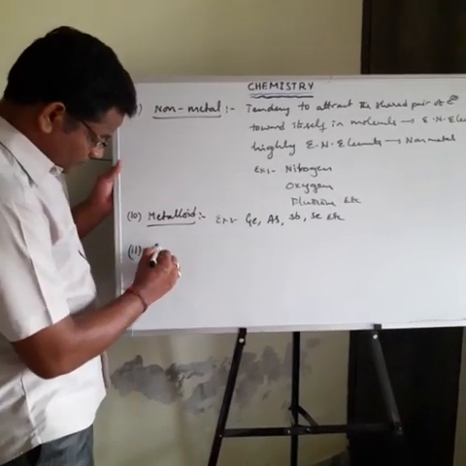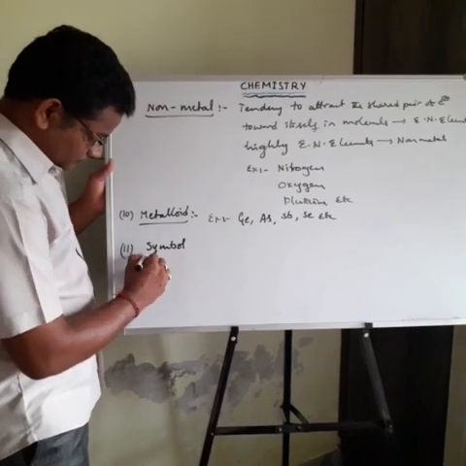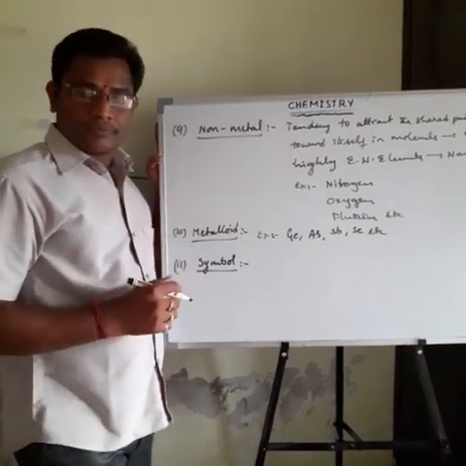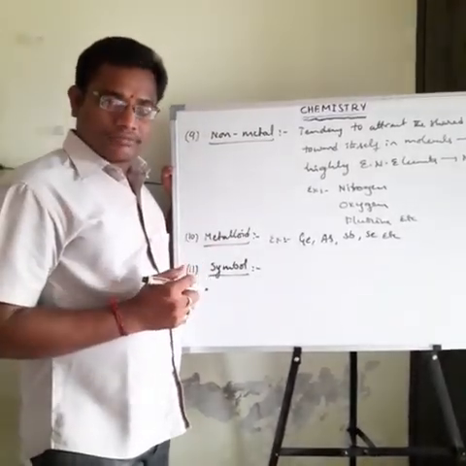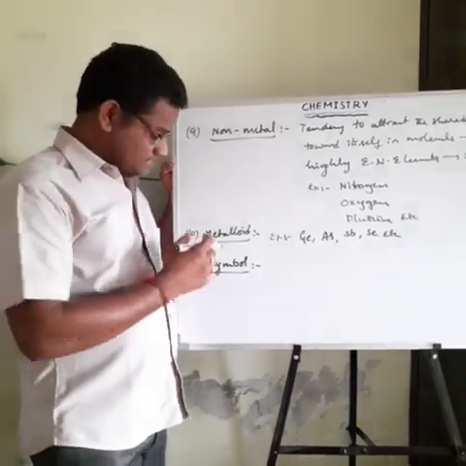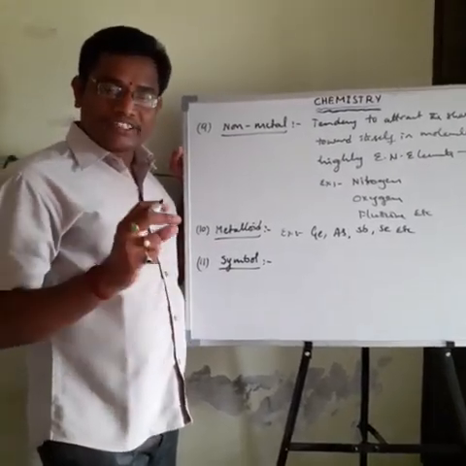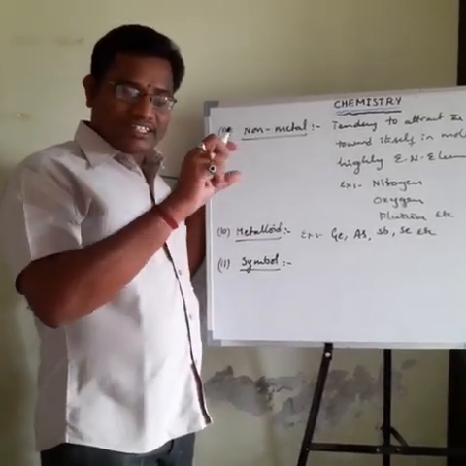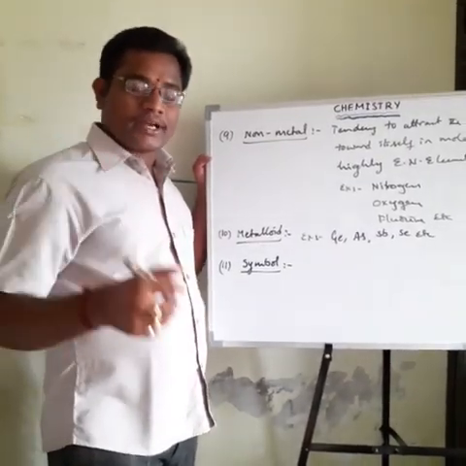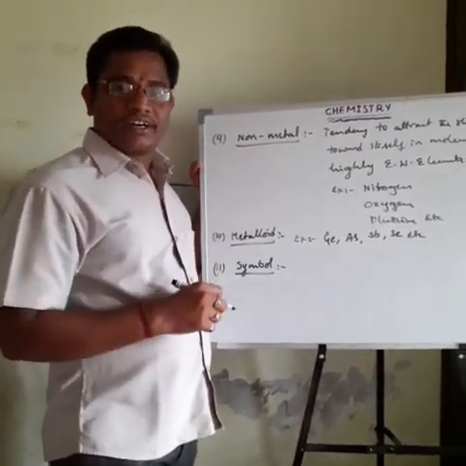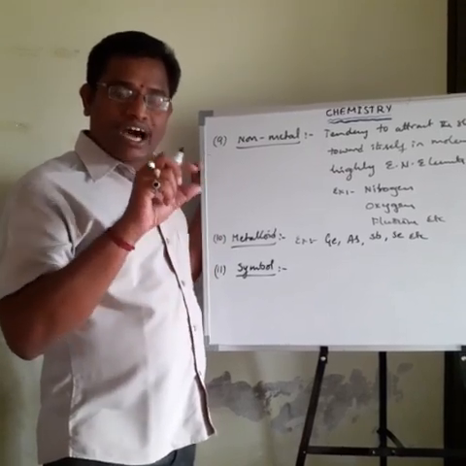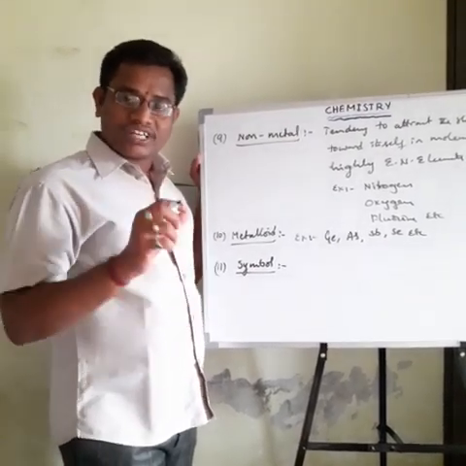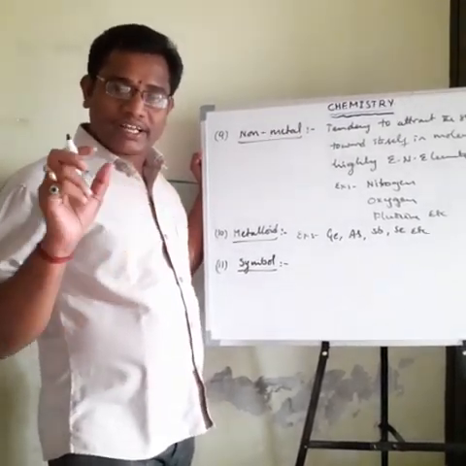The next one is symbols. After finding out the elements, how are these elements represented? Generally the elements are represented by symbols. For example, Reserve Bank of India. To write all the letters of the Reserve Bank of India will take some time. So to reduce the time, we simply say RBI. Like that, the shorthand notation of automatic teller machine is nothing but ATM.